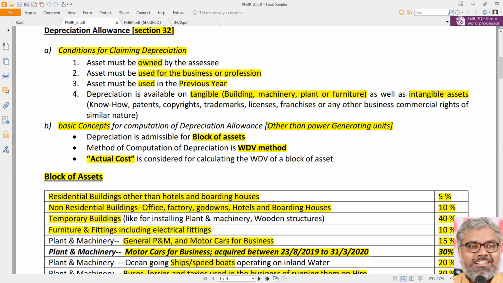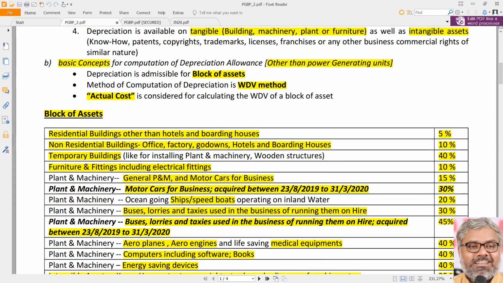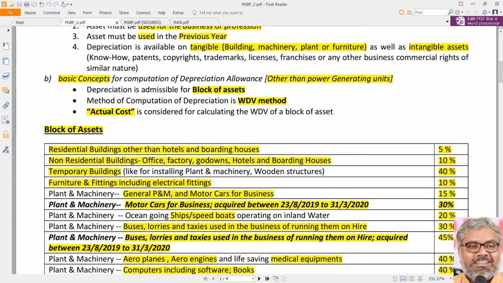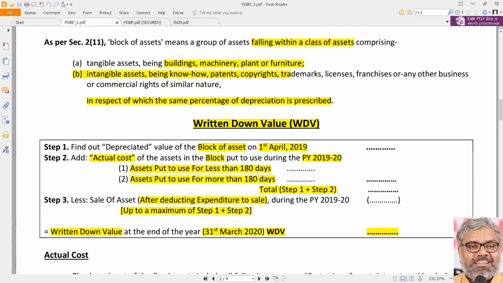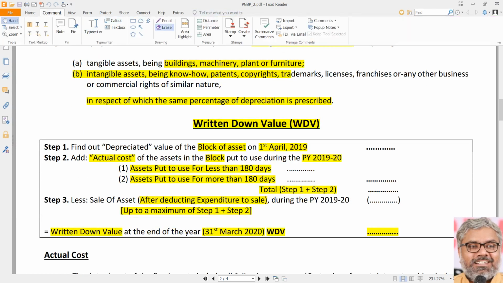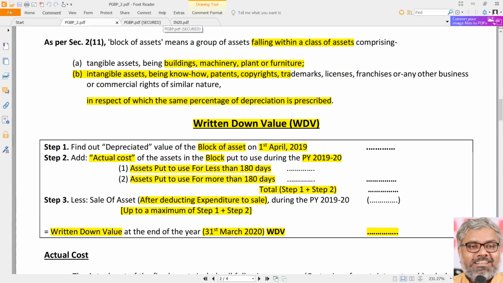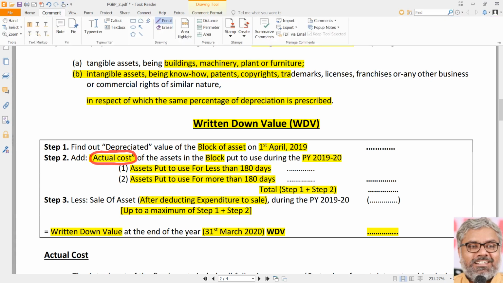But another important point also comes. While calculating the WDV of a block of assets, what has to be considered is actual cost, and that actual cost of the assets has to be added when we use this calculation for computation of written down value. After the opening WDV, the actual cost of the assets has to be added to that opening WDV. If the assets are purchased, there is no big deal about actual cost. Actual cost means whatever the cost of purchase is, that itself will become actual cost.